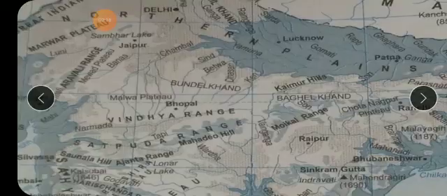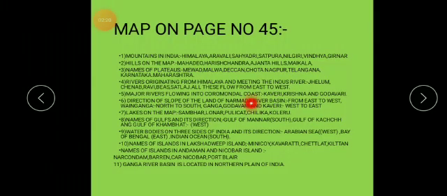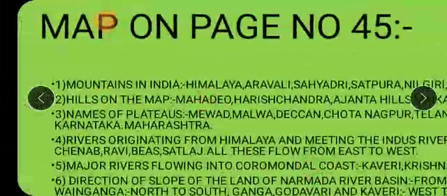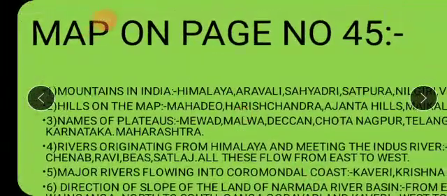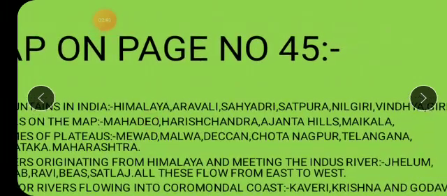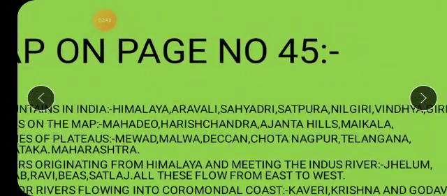Let's find out the other questions asked to you. The next question: you have to name the hills found in India. I hope you know the difference between mountains and hills. Hills are nothing but small mountains, we can say, small hillocks. Which are the names of the important hills we see? The names are, children, Mahadev, Harishchandra, Ajanta, and Maikala.